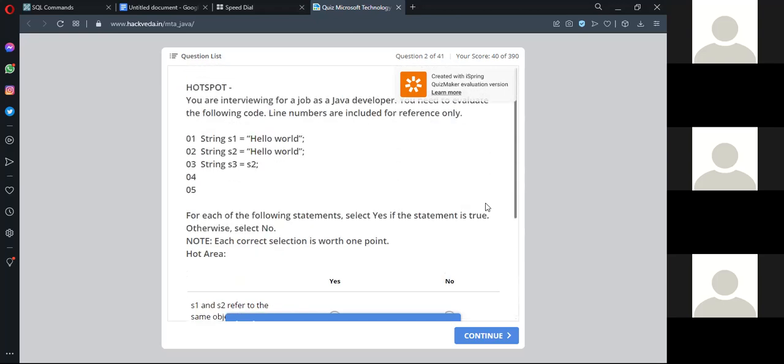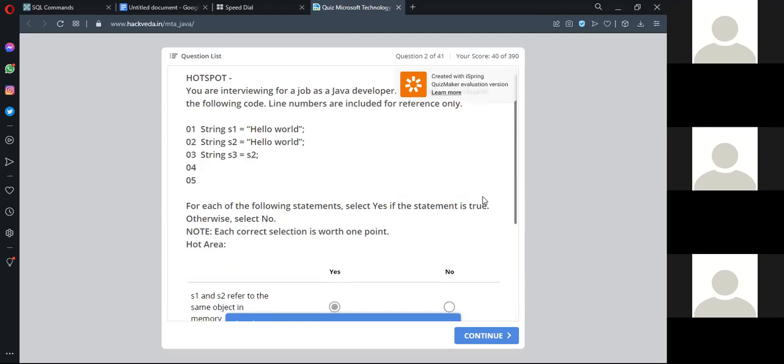So if you declare integer a, integer b, and both are holding the same value, obviously it will make it easy for the compiler to find variables a and b. Here also they're doing the same. It becomes easy for the compiler to find s1 and s2 because they're holding the same value, hello world, and we are assigning s2 to s3. It means what is the value of s3 now? Same, right? So that's why we have selected that. Now go to the next question.